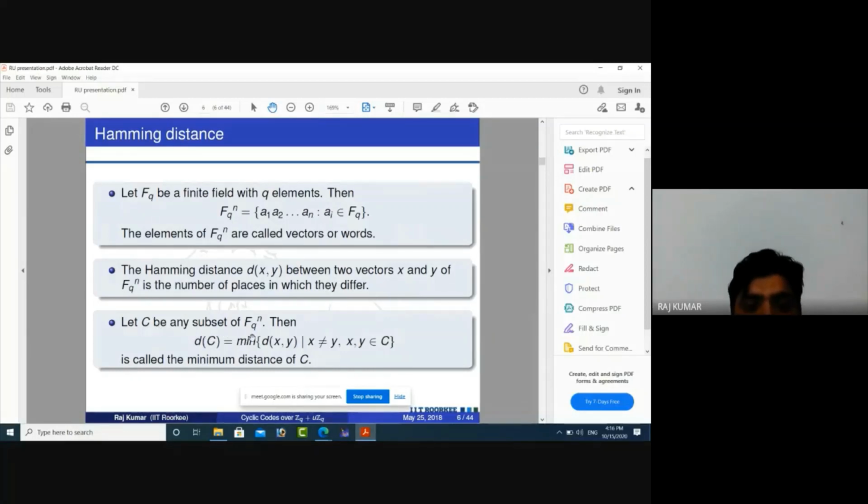Let C be any subset of F_Q^n. Then d(C) is the minimum of all Hamming distances defined between two distinct code words of C. If we take two same elements, then the distance will be 0, so we do not take those. The minimum distance is always greater than or equal to 1. This is called the minimum distance of C.